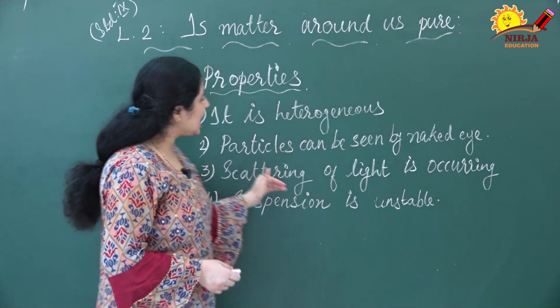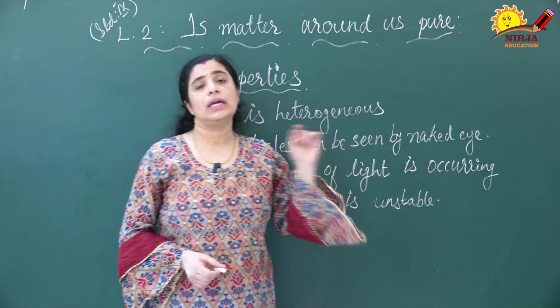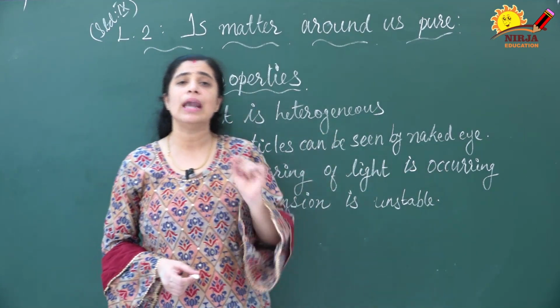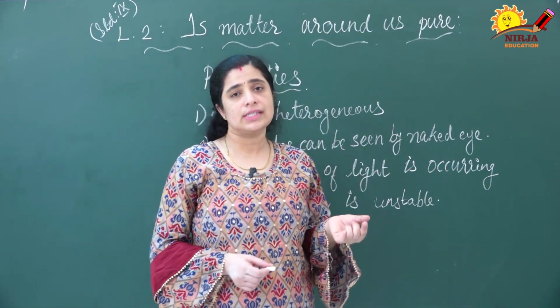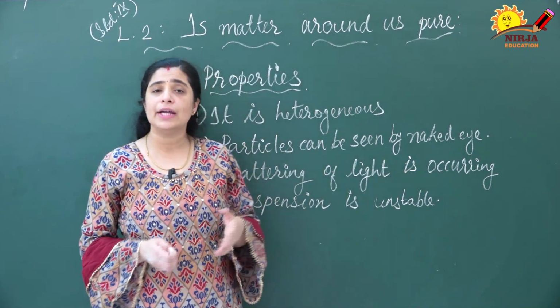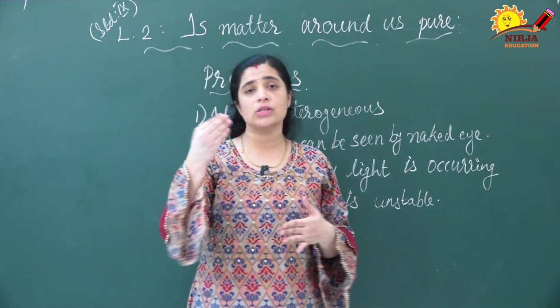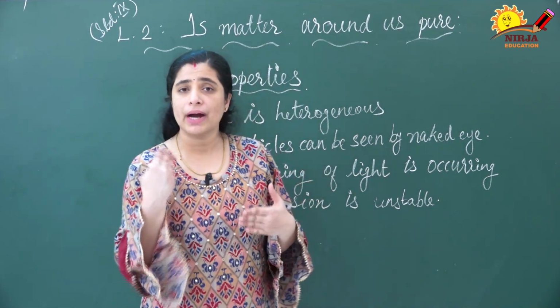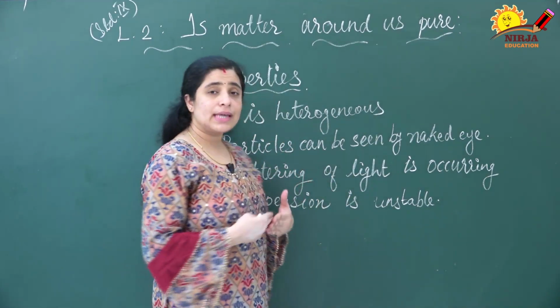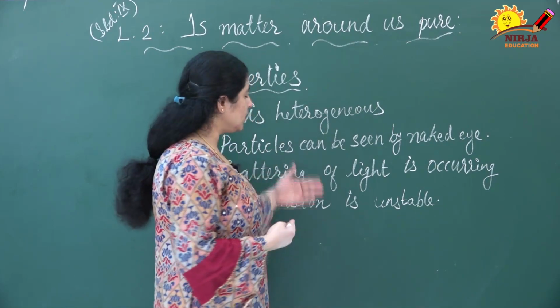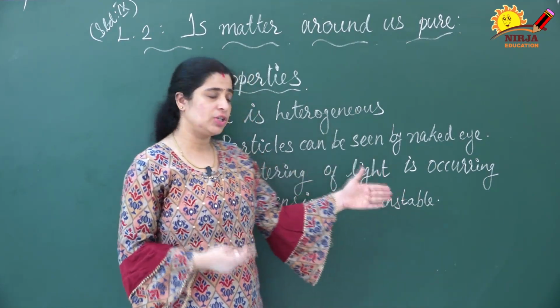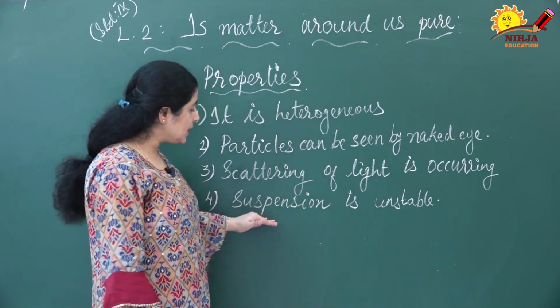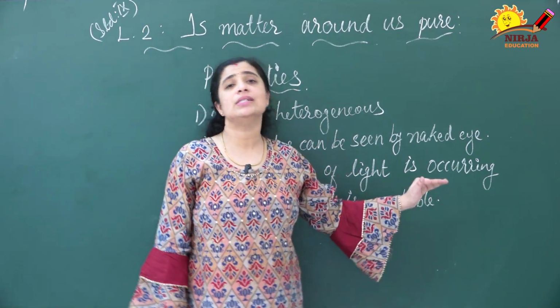And the third is scattering of light is occurring. Here the solute particles are large. In solutions we discussed that scattering of light is not occurring because the particle size is less than 1 nanometer. But here the particle size is larger. The scattering of light beams occurs in this suspension. And what is the last property? That is, suspension is unstable.